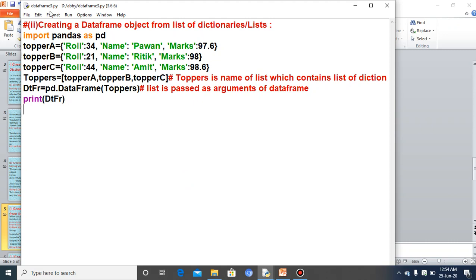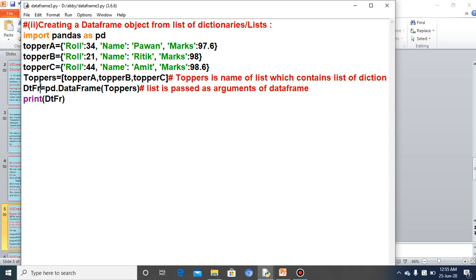Here you can see that we are creating a data frame object from a list of dictionaries. Topper A, topper B, topper C were the three dictionaries, and these three dictionaries are the items of the list. So toppers is the name of the list which contains the dictionaries. As a comment line I have also written this.